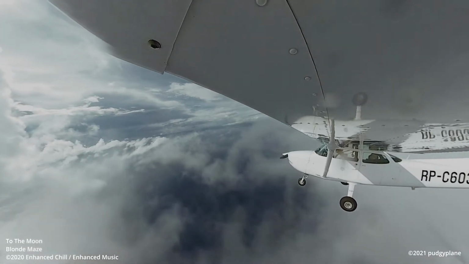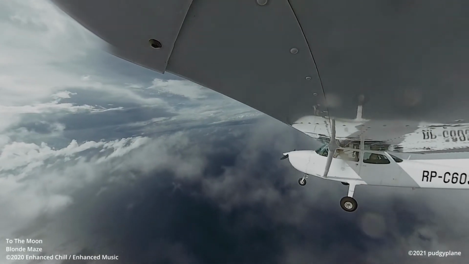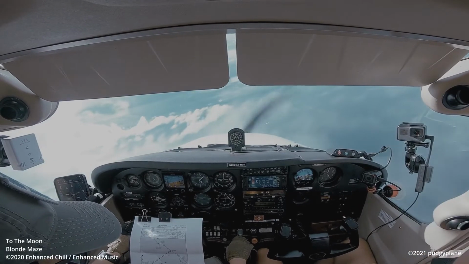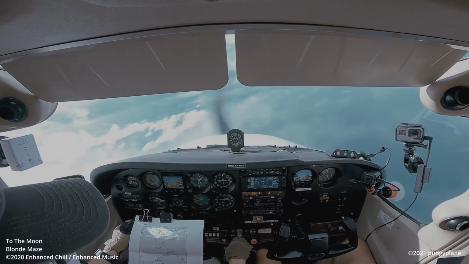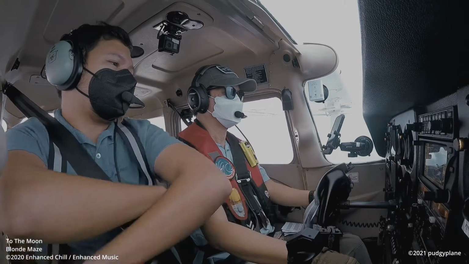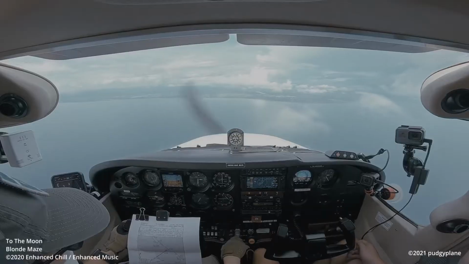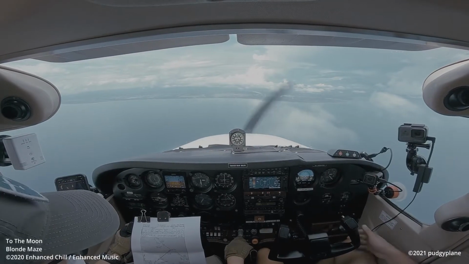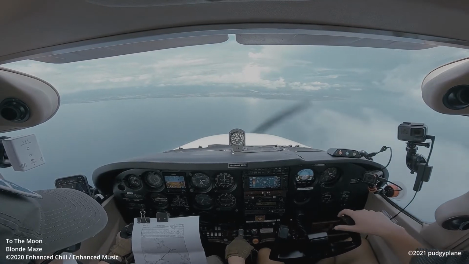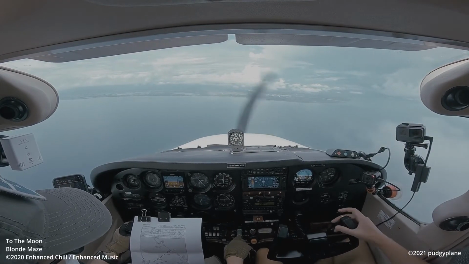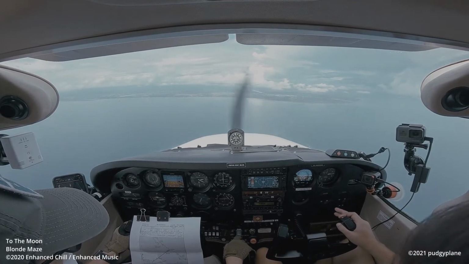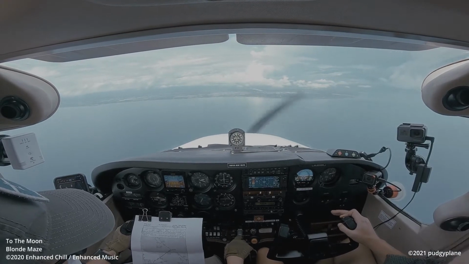Kalibo approach, RPC 603 is over Barry commencing for RNAV approach runway 23. RPC 603, roger. Okay, established RNAV 23. LNAV. Correct. Kalibo Tower, good morning. RPC 603, established RNAV 23.